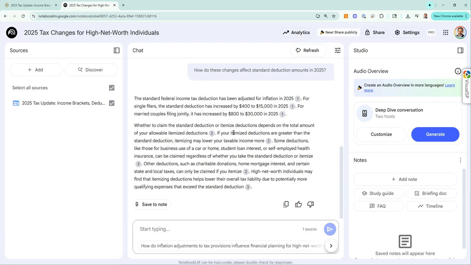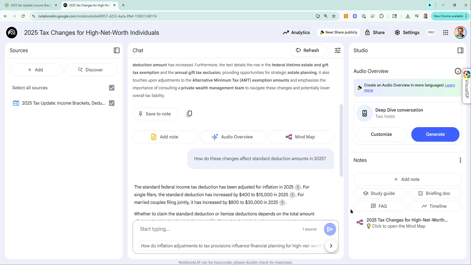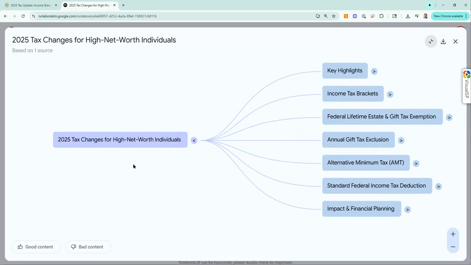Good enough. Great. Now, as I said, in addition to just chatting with it, you can also make a mind map. Let's do that. Let's see what it does. It's saying a new mind map is being generated. So it's going to take the article, take the topmost points, put it in the beginning, and then it's going to let me drill on through from the mind map. So let's check this out.